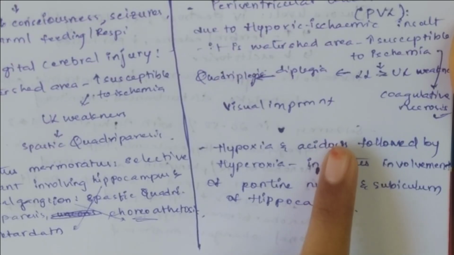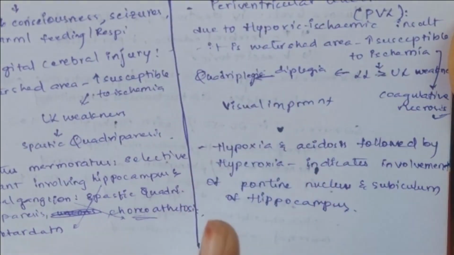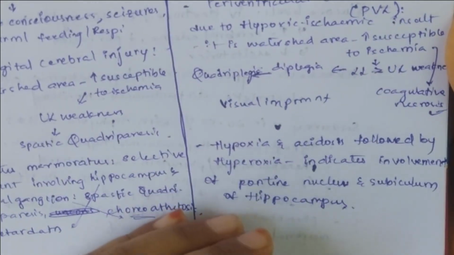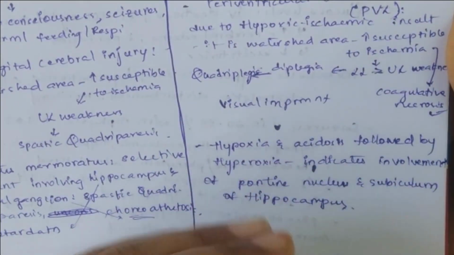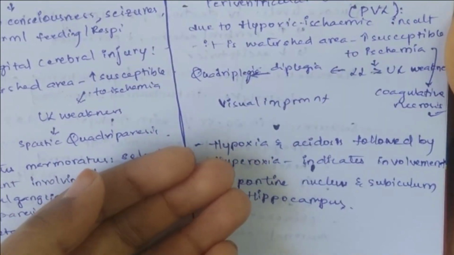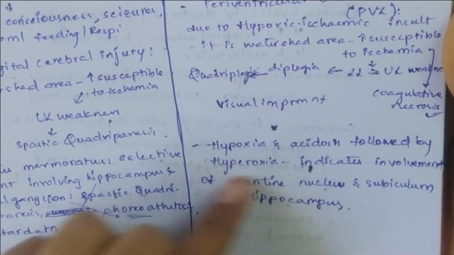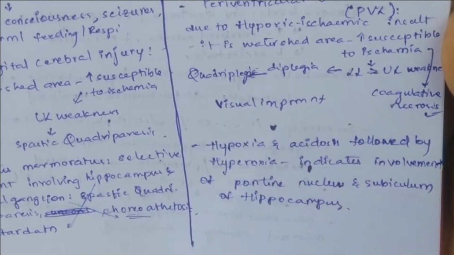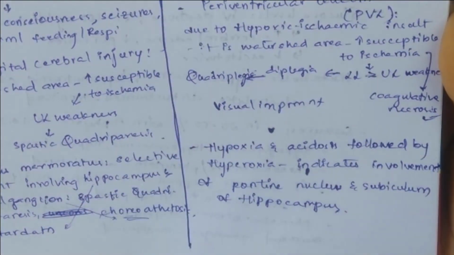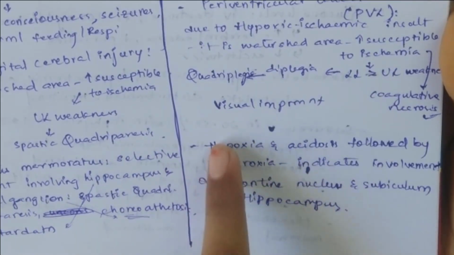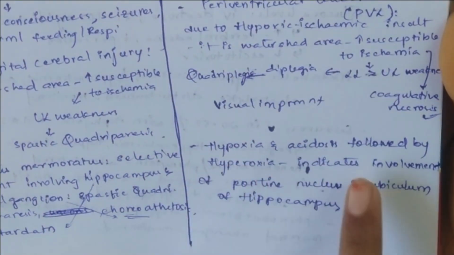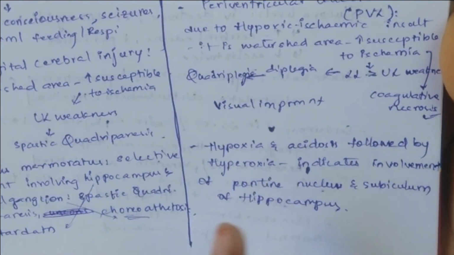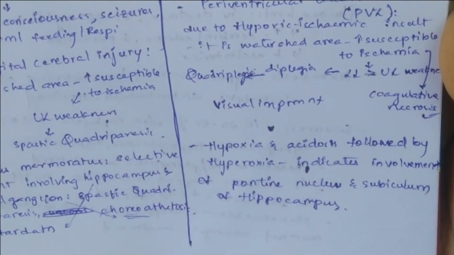Hypoxia and acidosis followed by hyperoxia. What is meant by this? Hypoxia is reduced oxygen levels in blood, and acidosis means increased acid levels, that is H+ levels in blood, followed by hyperoxia. After some time of this hypoxia, there will be increased oxygen levels of blood. If this pattern is present, this indicates the involvement of pontine nucleus and subiculum of hippocampus. Okay.